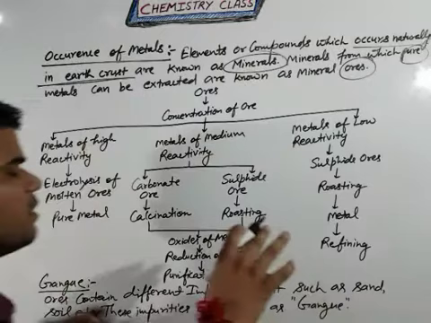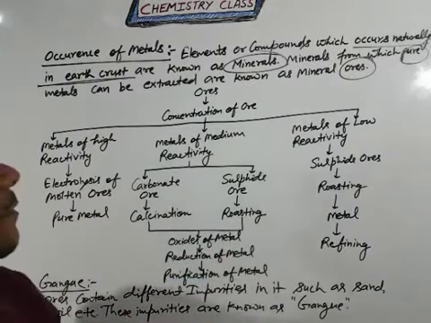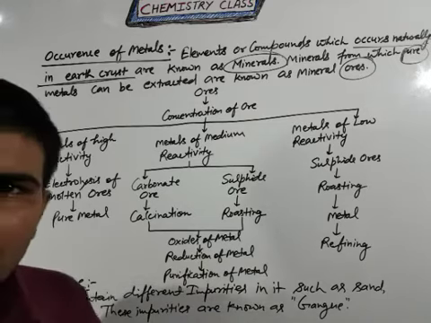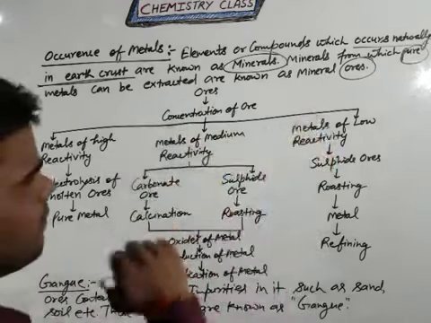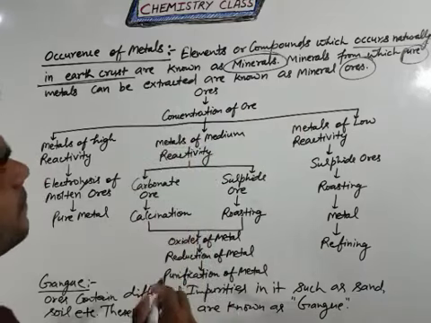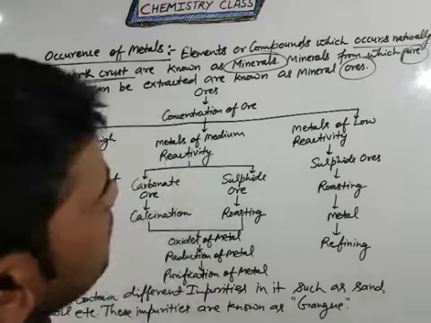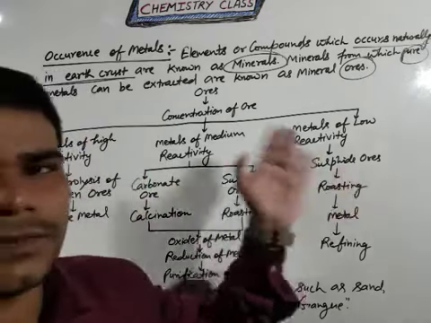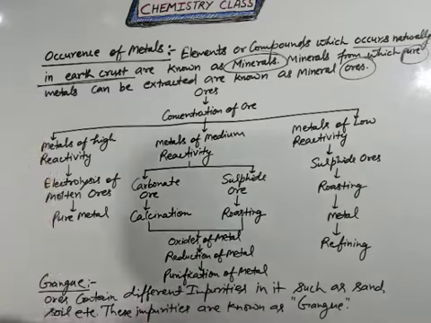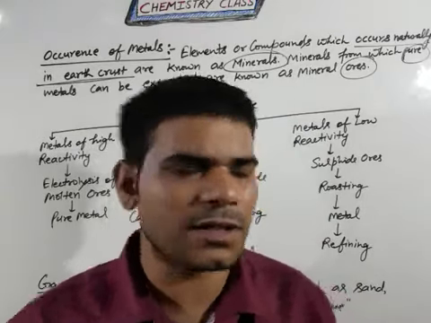This is the flow chart of how to purify any type of metals with the help of the reactivity series. So students, this is our ores. First we collect the ores, and after that take the concentration of ores, and based on the reactivity series we have three categories. One is metals of high reactivity, that means those metals are highly reactive in nature.